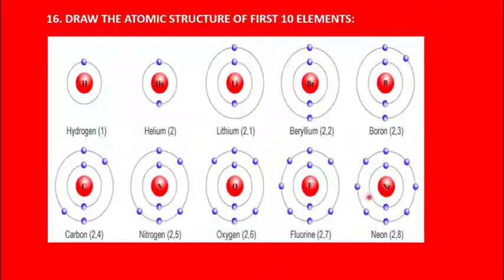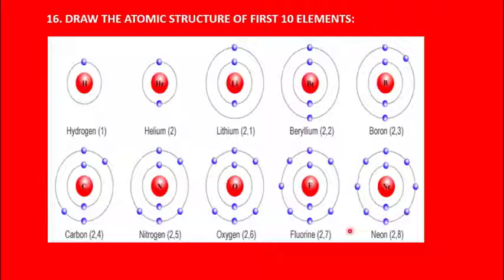Next, the atomic number 10, neon. So for neon, the number of electrons is 10, the number of protons is 10, and the number of neutrons is also 10. Protons and neutrons are found in the nucleus, and the remaining are electrons. So out of 10 electrons, 2 will be occupying the K shell, completely filled. After that is filled, the remaining 10 minus 2, 8 electrons will be filled in the L shell. So 1, 2, 3, 4, 5, 6, 7, 8.